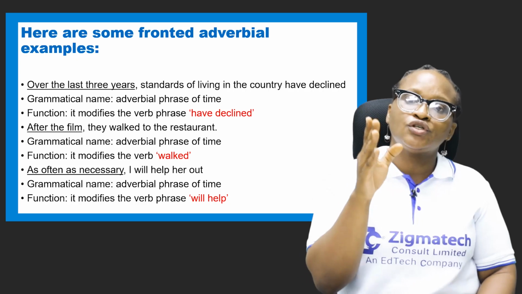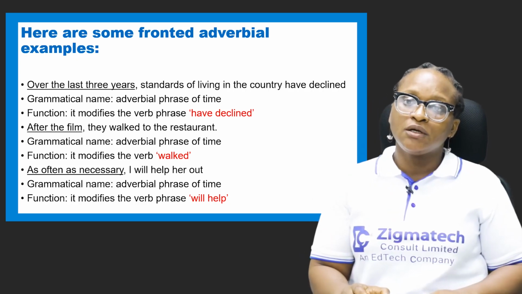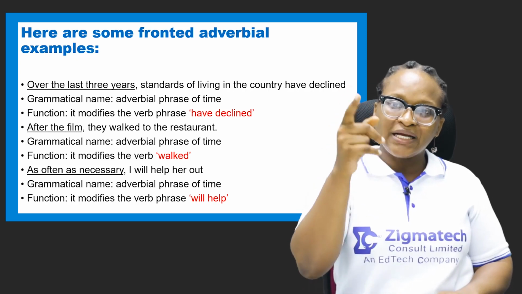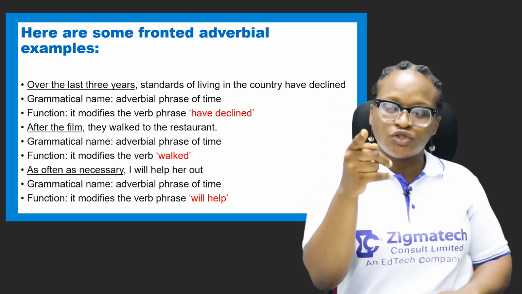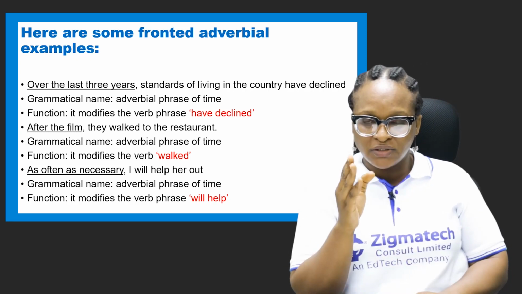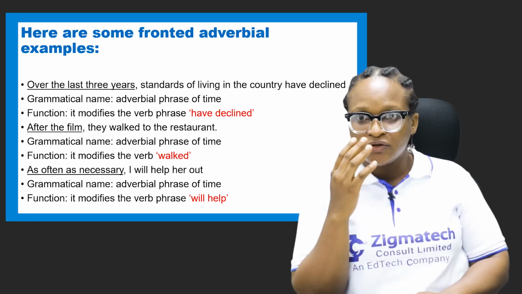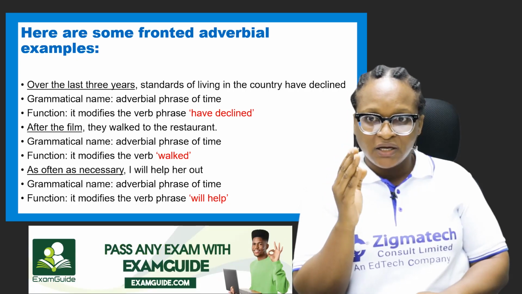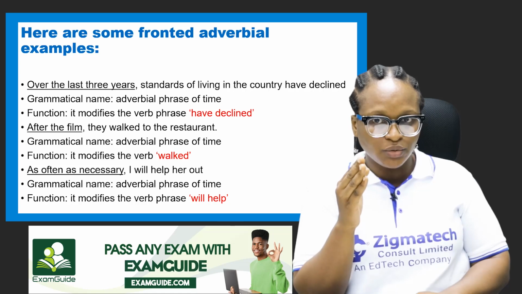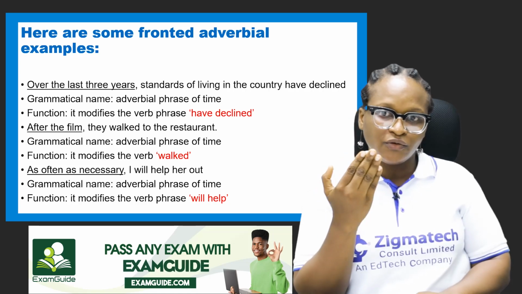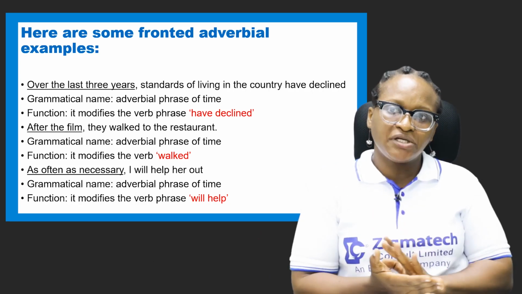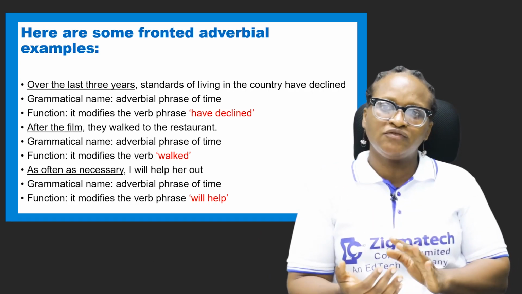So once you use your fronted adverbials, do well to use your comma the moment you are done with that aspect of the sentence that indicates adverbial phrase. So you can see examples in the 3 sentences we have. You see the comma observed at every given opportunity where we feel we have to pause a little for the adverbial to be indicated. So over the last 3 years, standards of living in the country have declined.